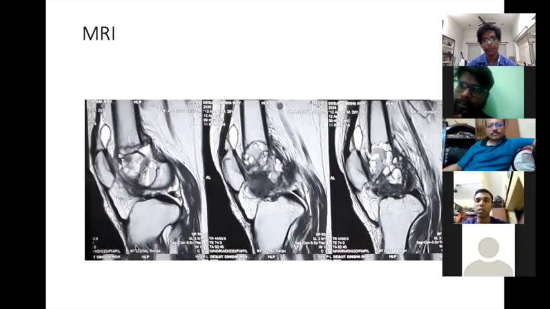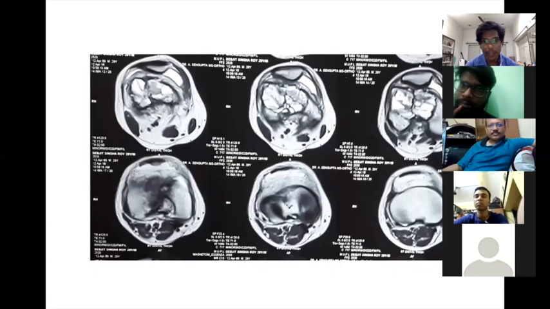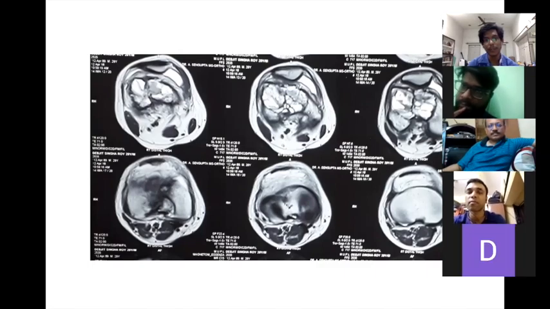For my diagnosis, as Professor Khan has already mentioned, my diagnosis is also a giant cell tumor with secondary ABC-like changes. Absolutely, sir. This is also an axial section, sir. Same finding which you can see. Move ahead.